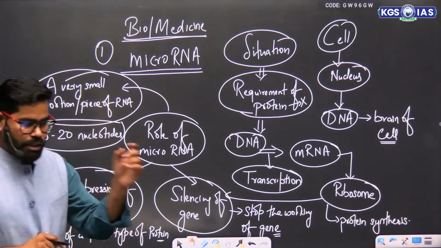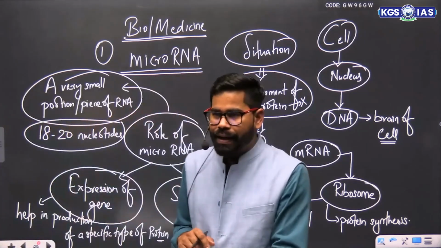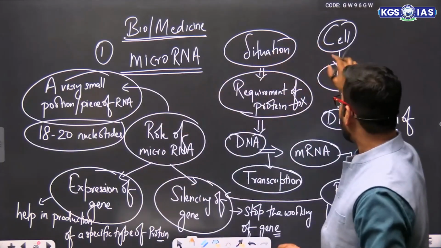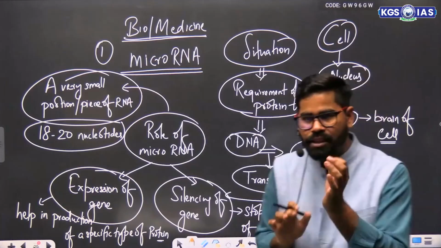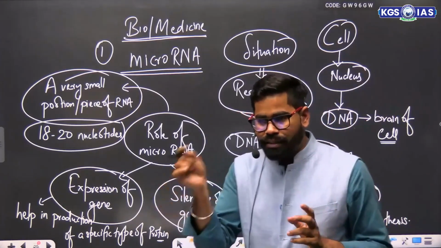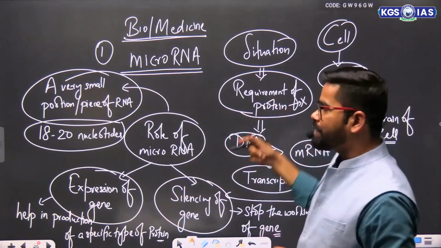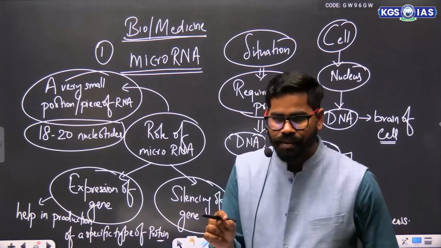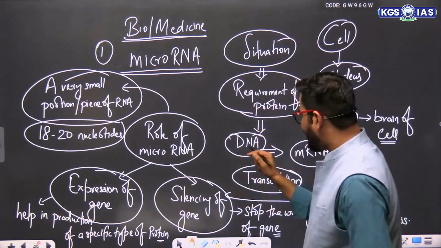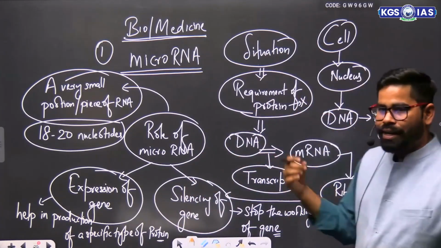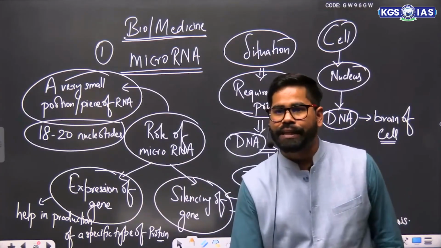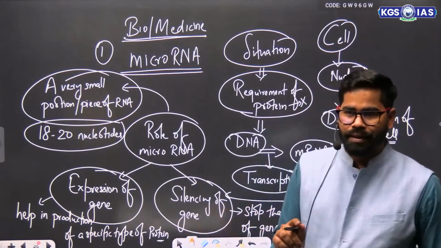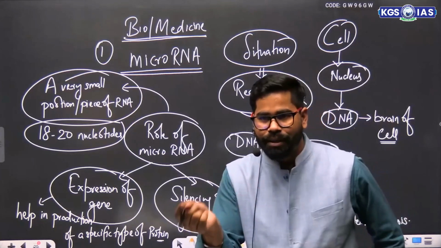So again I am explaining it. We have got one thing called cell. Under the cell we have nucleus. Nucleus contains DNA. It is the brain of the cell. Now there is a situation which requires synthesis of a protein X. In that scenario, DNA is going to create a messenger RNA. This messenger RNA is nothing but a code.